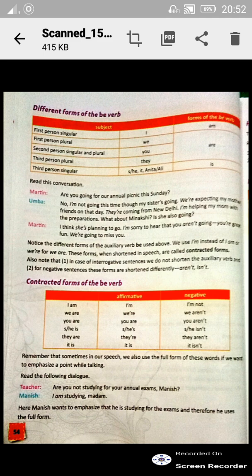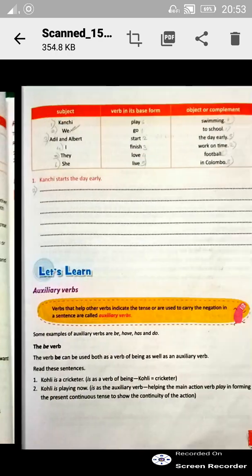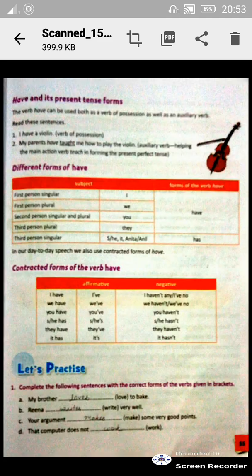Okay. Now see, different forms of have. Where are the different forms of have? See here. First person singular we use have. First person plural also we use have. Suppose I have written my work. We have done our works.